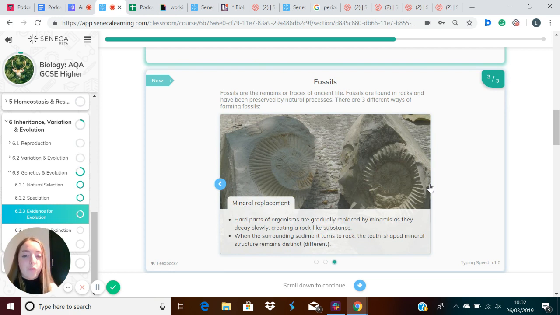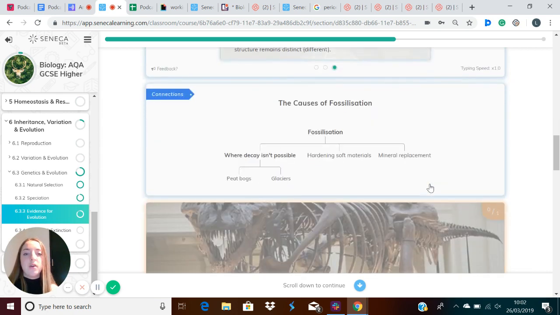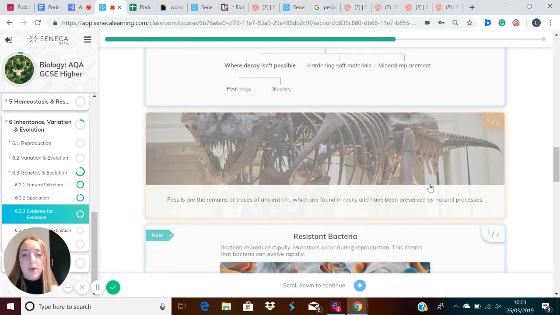Another one is mineral replacement. Hard parts of organisms are gradually replaced by minerals as they decay slowly, creating a rock-like substance. When the surrounding sediment turns to rock, the teeth-shaped mineral structure remains distinct. So to recap, the three causes of fossilization that you need to know about are: when decay is impossible, it can be preserved in peat bogs and glaciers; the soft materials can harden; and minerals can replace bone.